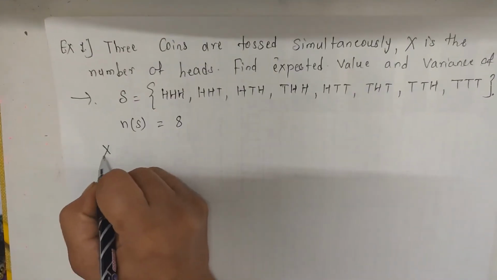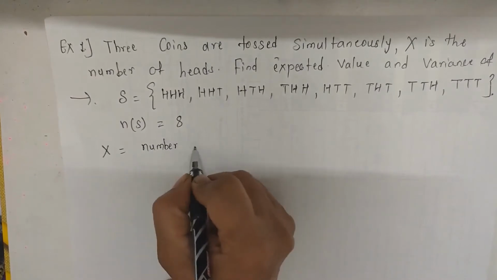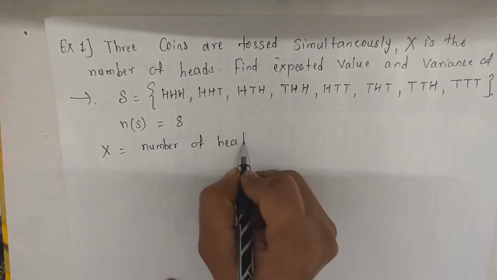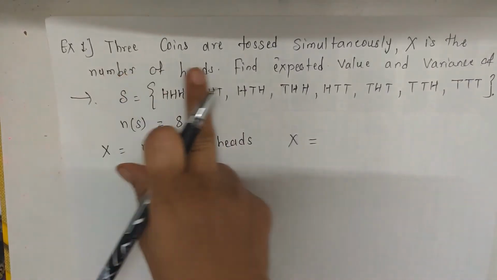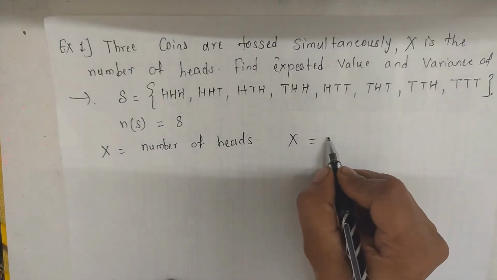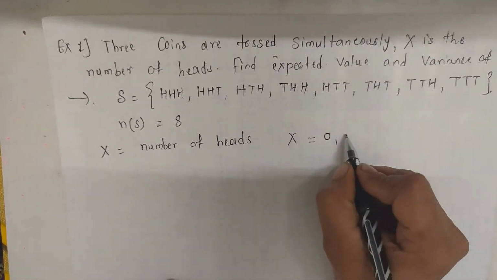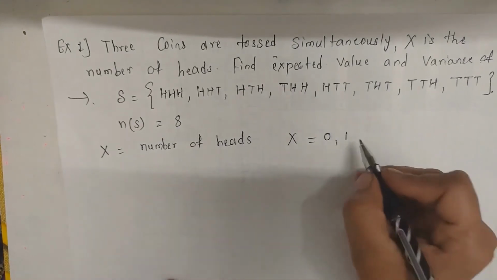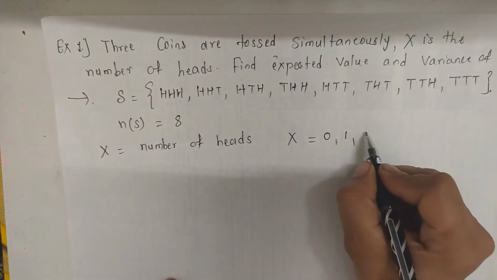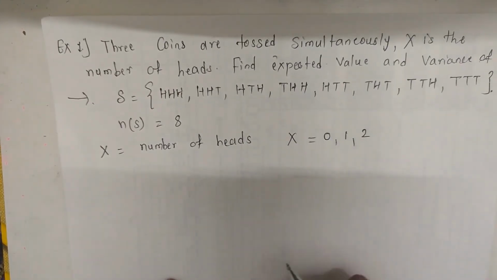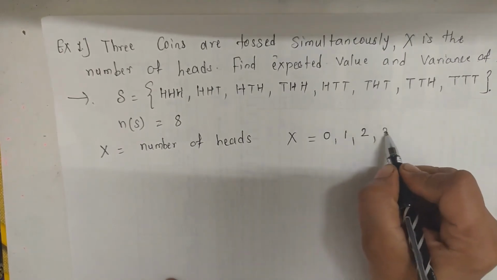So n of S is equal to 8. Now here the random variable x is equal to the number of heads. So the possibilities of number of heads for 3 coins are: no head, that is 0; one head, so x is equal to 1; 2 heads, so x is equal to 2; and all 3 heads, so x is equal to 3.